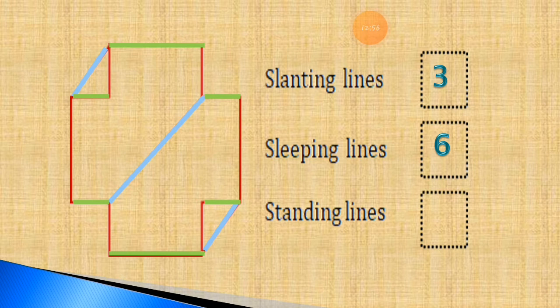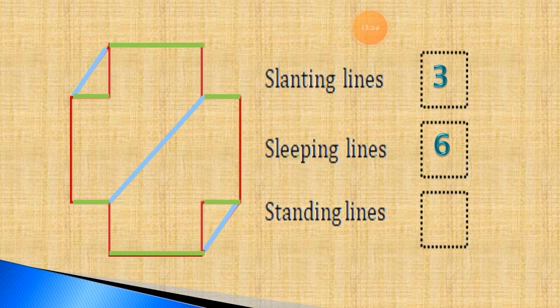Now at the last we have to find out all the standing lines from the given picture. What do we have to find out? We have to find out all the standing lines in the given picture. If we do not overwrite, you can find that all the red lines are the standing lines.